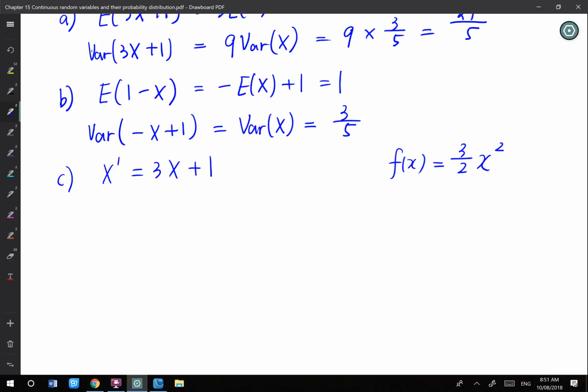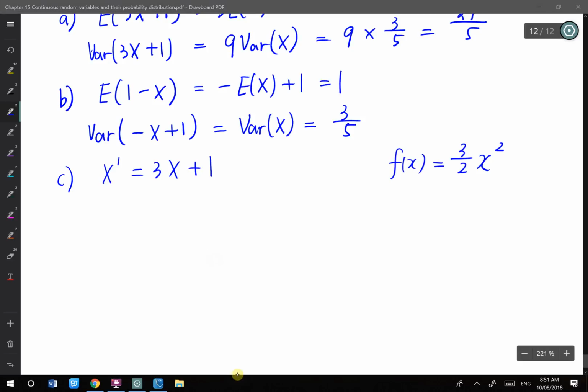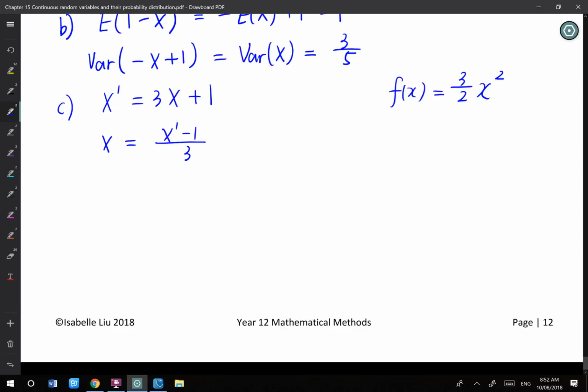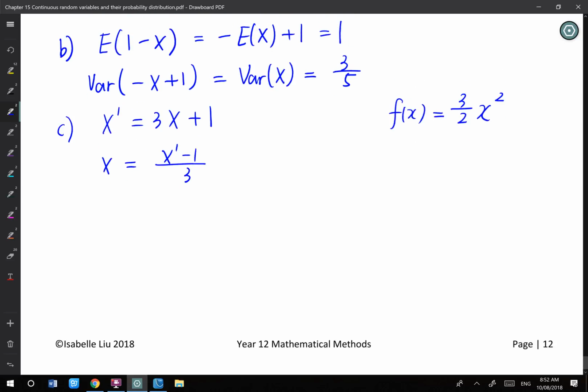The new density function will be what? I will make x the subject, which is x dash minus 1 over 3. The dilation is 3, so this has been stretched by 3 times. Then I need to make it shorter, compress it to become a third.